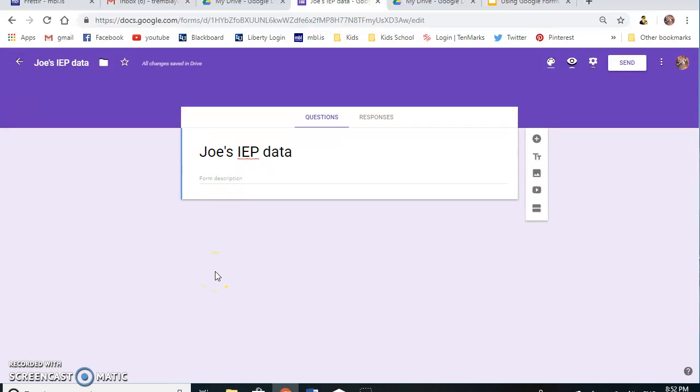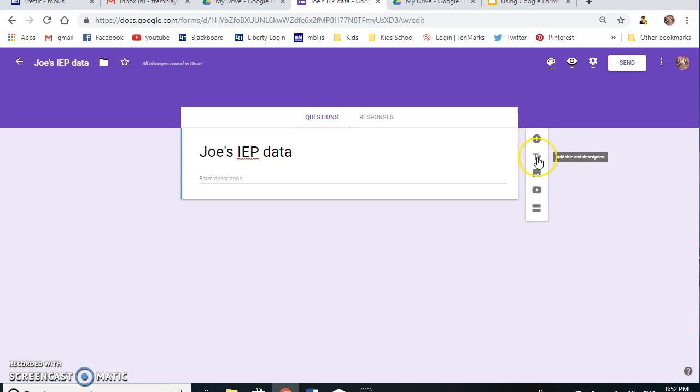Okay, so we are again here with Joe's IP data. We have the form that we just created, and it just says Joe's IP data, or data, whichever you say. I say data. First one I'm going to, so here are some widgets on the side. The top one here, the plus, is like